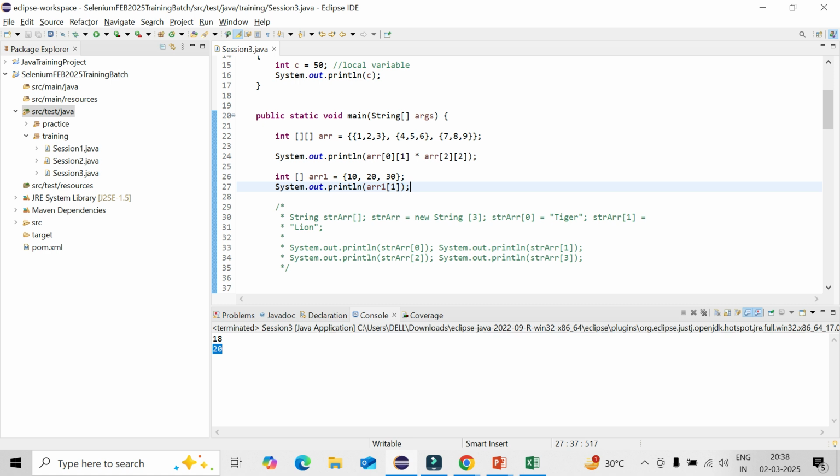Primarily, the array is used when you want to store multiple elements. Suppose you are dealing with a particular web element, and you want to store all the drop down values, or the radio button values. You can store them that way, and then you can call them. That is the way in real time, because whatever we learn will mostly be used in real time. Okay, thank you.